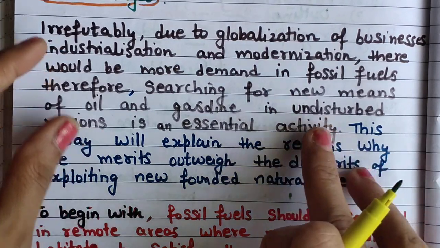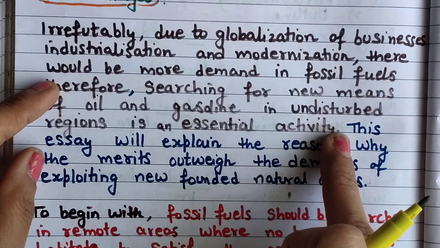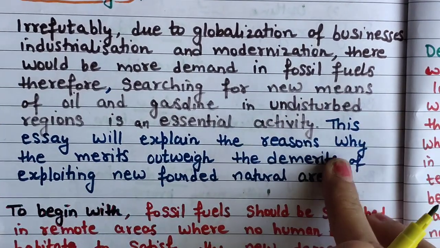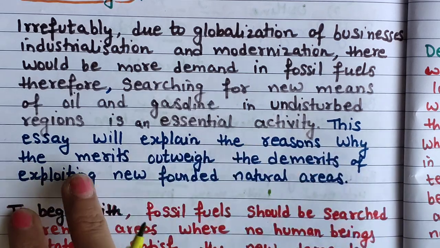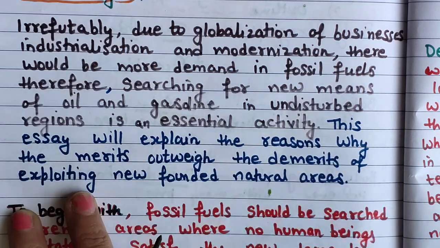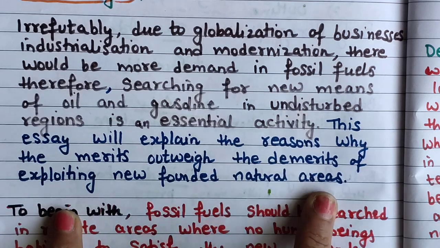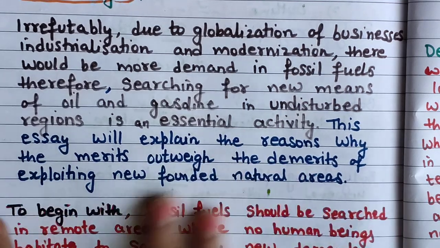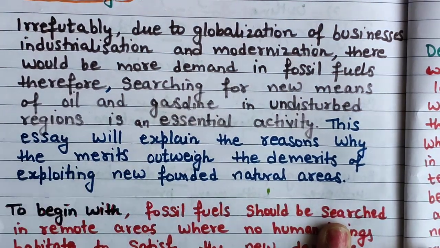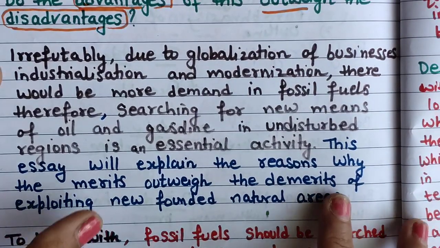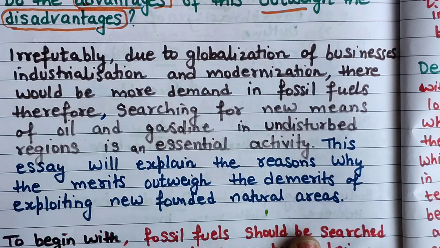Now from here to here, this is the background statement, and from here to here is the paraphrasing of the question statement, and this is my thesis statement. This essay will explain the reasons why the merits outweigh the demerits of exploiting newfound natural areas. Okay. This is the introduction. You can write in your own way also. If you have time, you can write this introduction in the comment section with a different style.